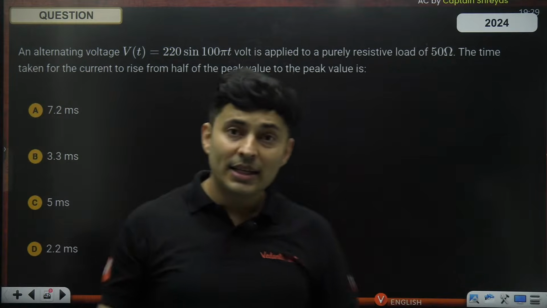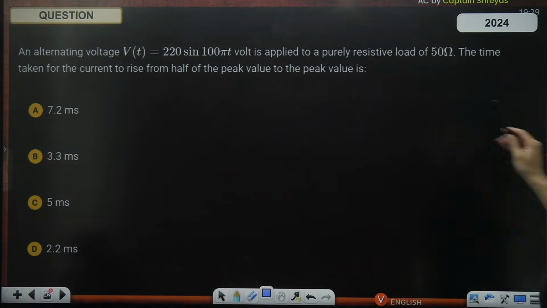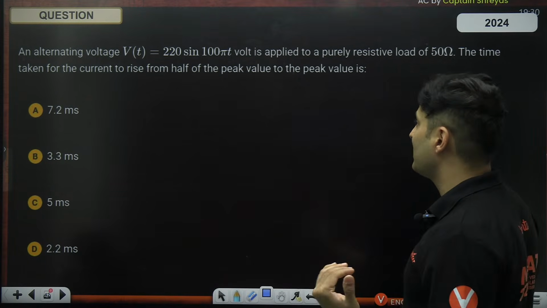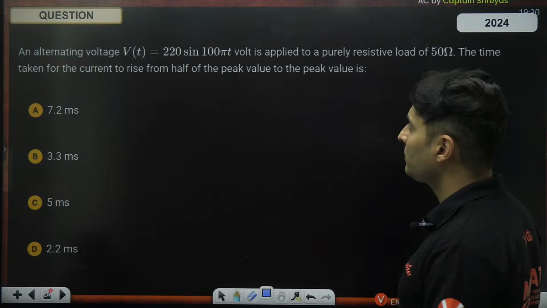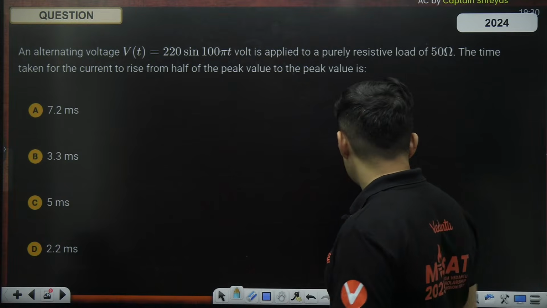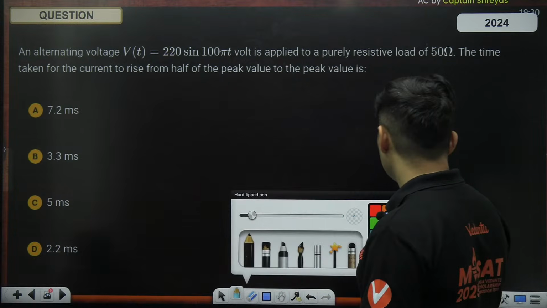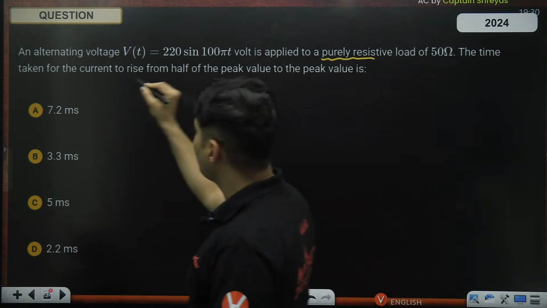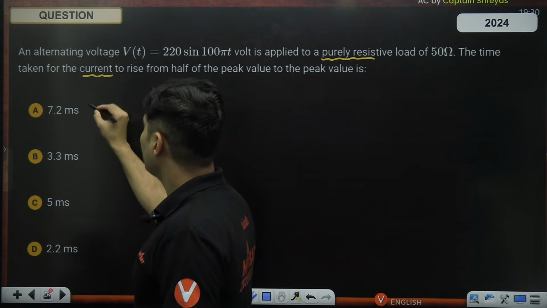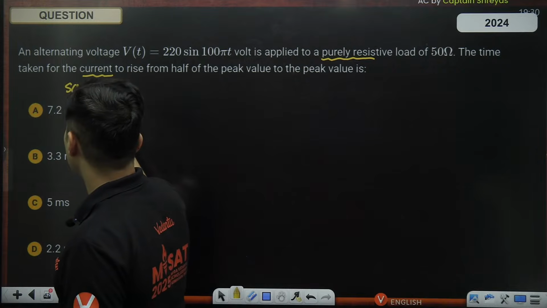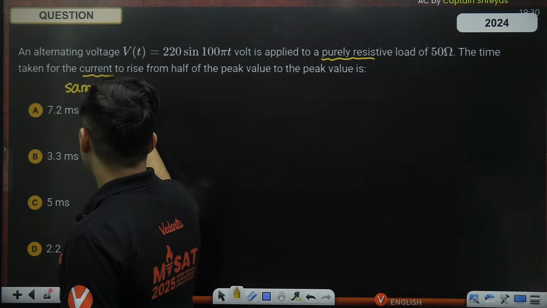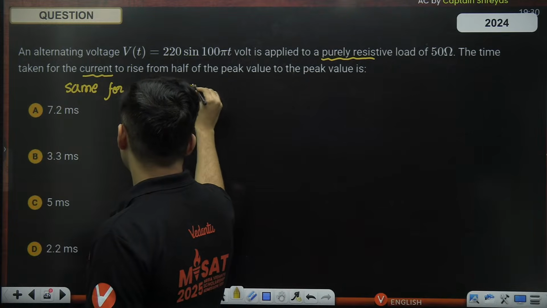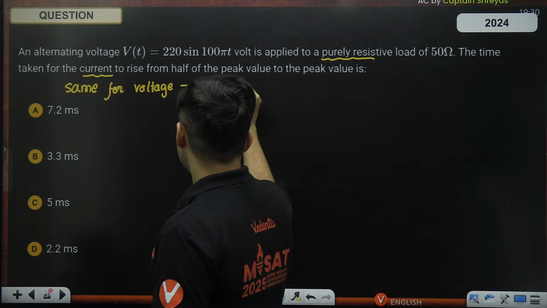An alternating voltage is applied to just a resistance. The time taken for the current to go from half of the maximum to the maximum value. Because it is a pure resistive circuit, it is clearly mentioned, so whatever time is taken for the current, the same time will be taken for voltage also, because they are in the same phase.